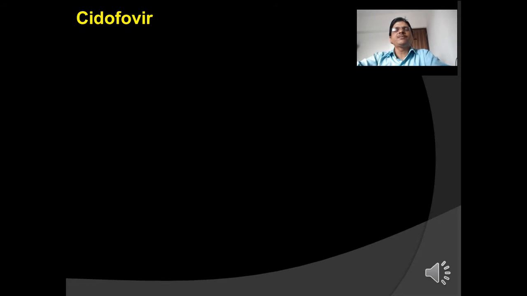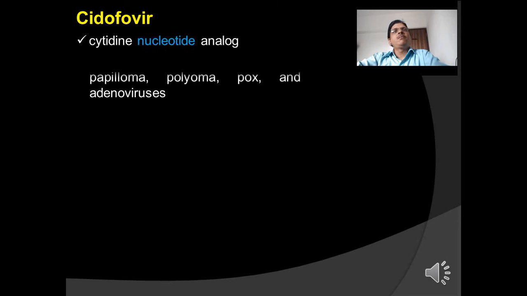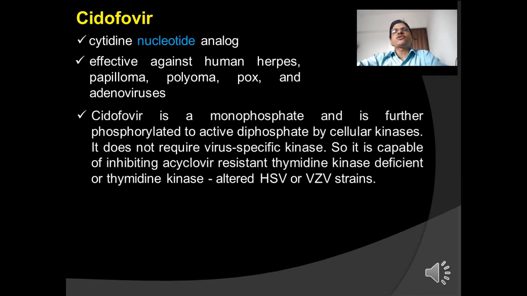Now cidofovir. Cidofovir is a cytidine nucleoside analog. Being a nucleotide, it has a phosphate group in its structure. It is effective against human herpes, papilloma, polyoma, pox and adenoviruses. Cidofovir is a monophosphate and is further phosphorylated to active diphosphate by cellular kinases.